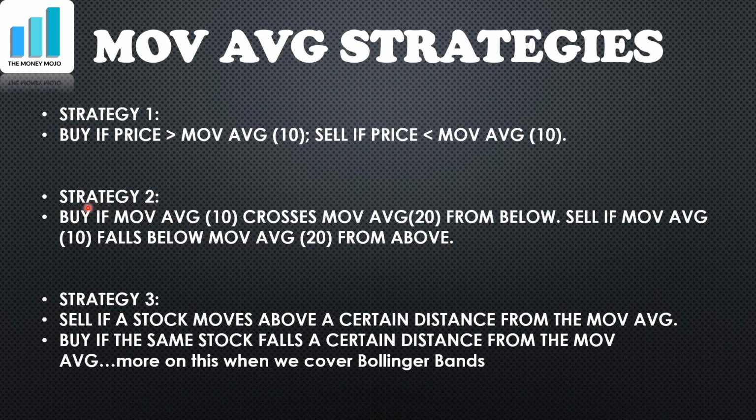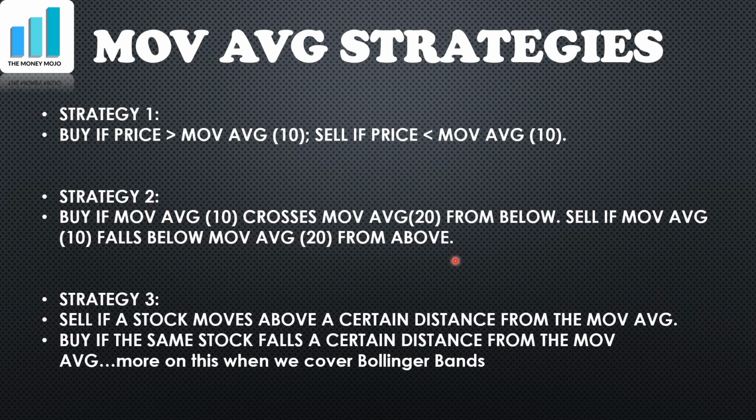Then there is another strategy, strategy 2. Buy if moving average 10 crosses over moving average 20 from below. Sell if moving average 10 falls below moving average 20 from above. So this is not about the price. This is about two moving averages. So 10 and 20 I have written, but basically what it means is that in general, if a shorter term moving average crosses above a longer term moving average from below, then you can buy. Similarly, if that moving average falls below the longer term moving average from above, then you can sell. This is the basic strategy 2.